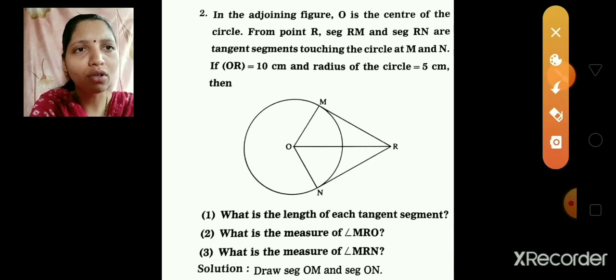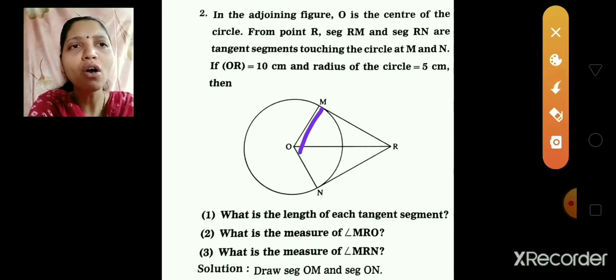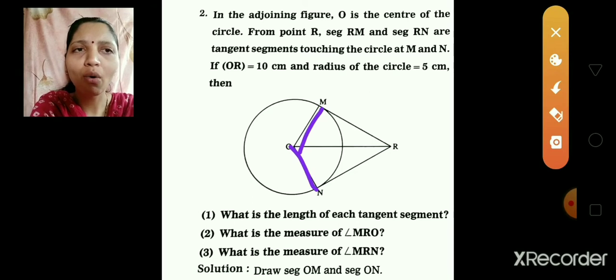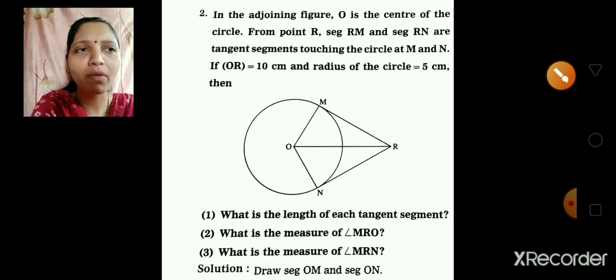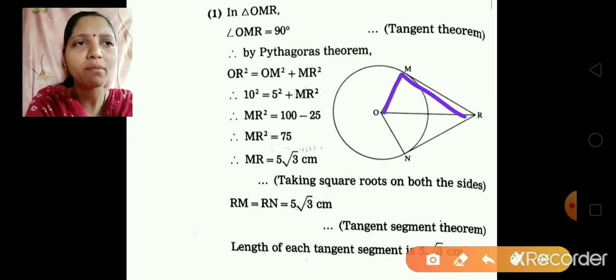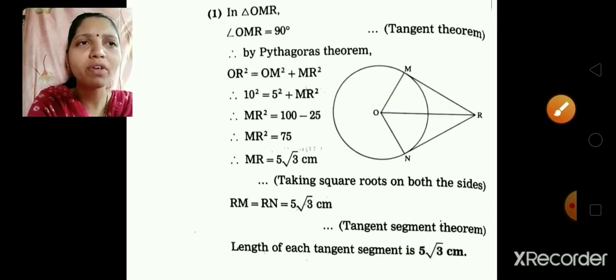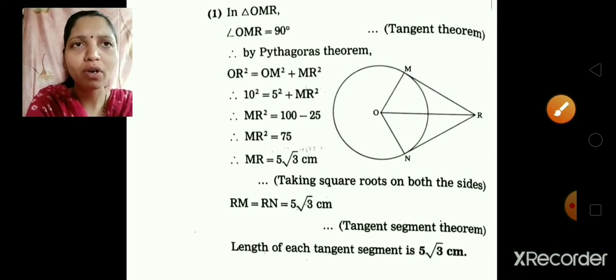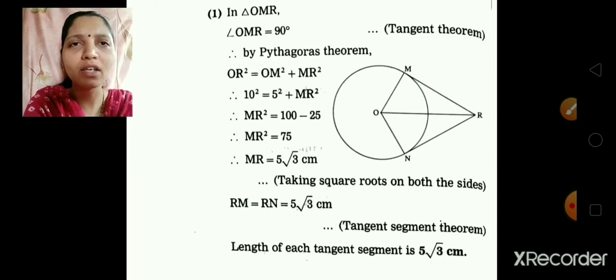Now to solve this question, first you have to draw segment OM and segment ON. So this is the construction. See the first answer, where we have to find the length of the tangent segment. Here we have to consider triangle OMR. In this triangle we can write angle M as 90 degrees. How can we write this? By the tangent theorem. So write down angle OMR is equal to 90 degrees. The reason you will write is the tangent theorem.